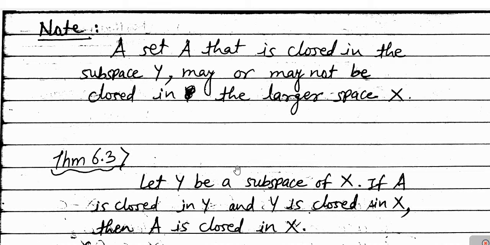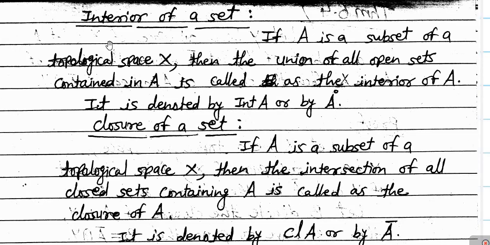Now next we will define two terms. The first one is the interior of a set and then the closure of a set. First of all we will define interior of a set. If A is a subset of a topological space X, then the union of all open sets contained in A is called the interior of A, and it is denoted by INT A or A interior. Let us see once again.